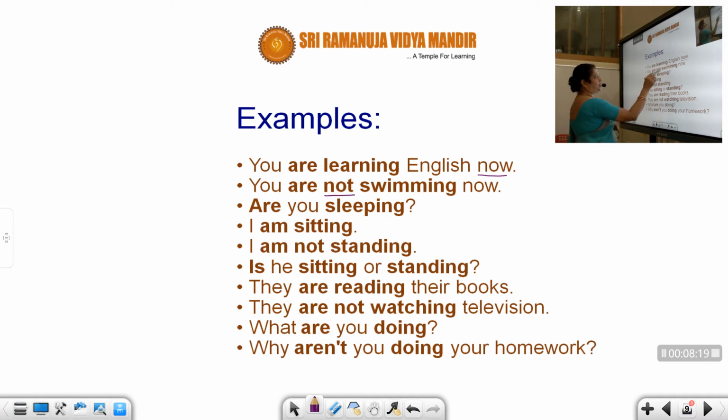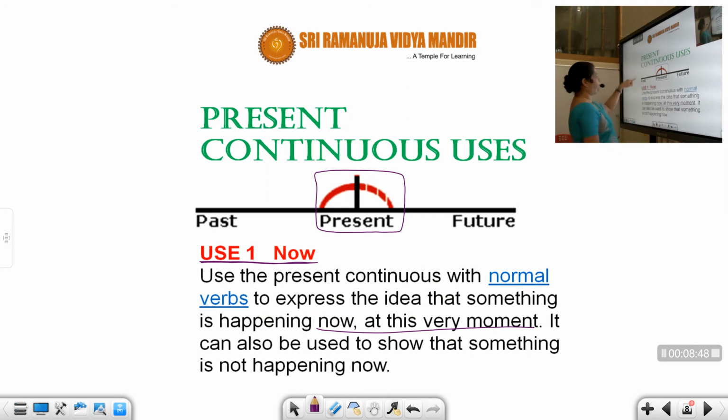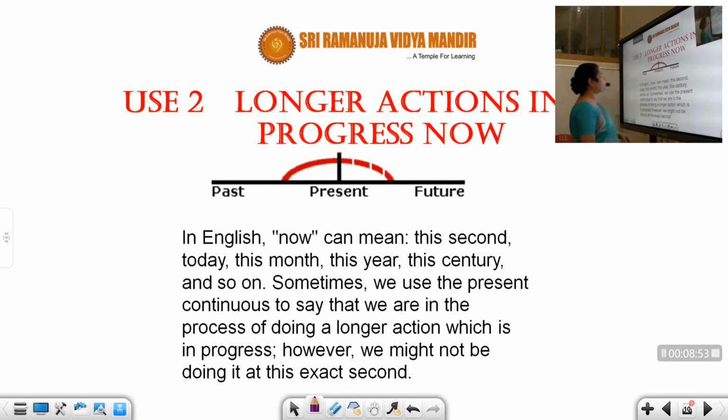Wherever you find not, remember it is a negative sense. Aren't means are not. So this is negatives. So you are using present continuous right now at this moment instead of why are you watching the television, why are you not doing your homework. Presently what is happening we are talking about. So this is the first rule to use with now. This is the first rule. We'll go with the next rule.